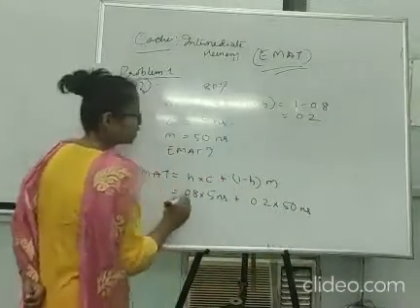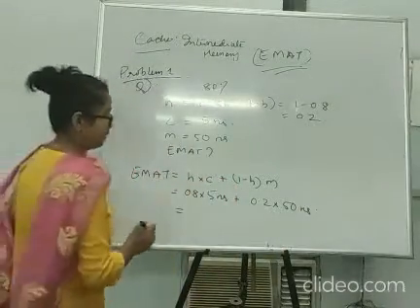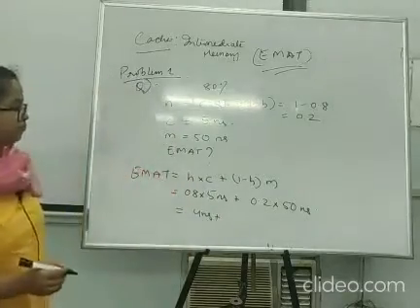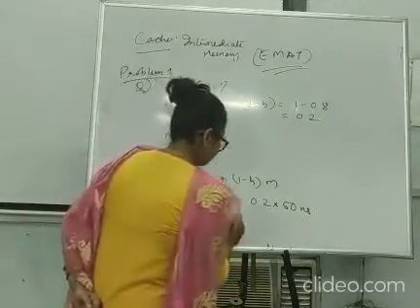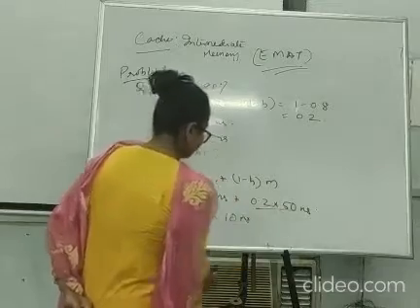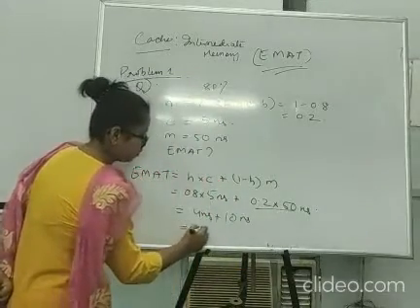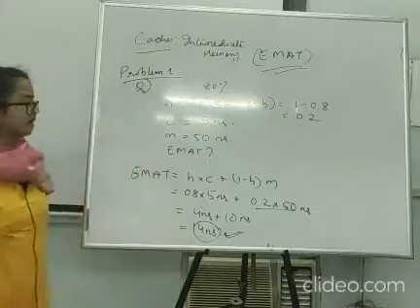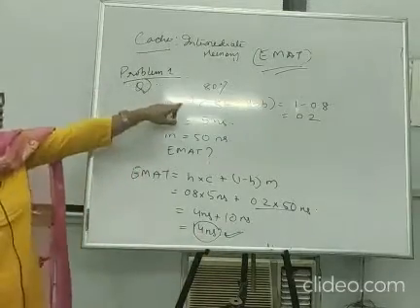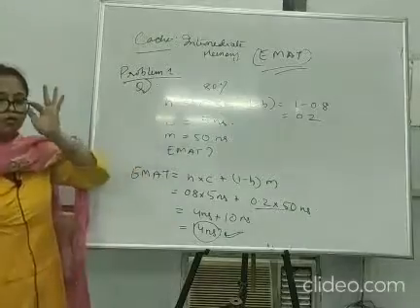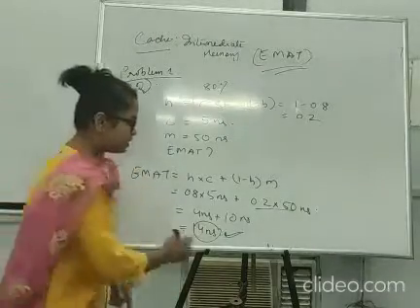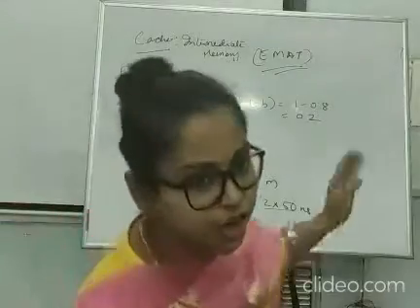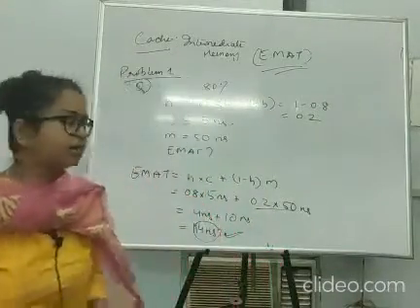So what is the answer? Quickly tell me. This is 4 nanoseconds plus, what is this? 10 nanoseconds, isn't it? This is 10 nanoseconds. So we have 14 nanoseconds. So this is the average access time in case of a hit ratio of cache 0.8. So this is the time more or less we are going to take in order to access data in such kind of memory hierarchy. Okay.